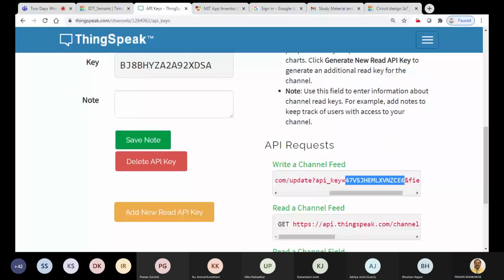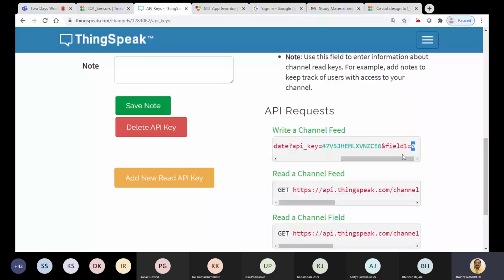And then what is written here? &field1=. Now what have we expected in field 1? The light. So whatever the 0 value is there, that 0 is your light value. So what is the format here? The & is there, it means that you have to again put the & and that will give you the other field value. We can write here &field2= so that will give you the field 2 value. So this is the format that we have to follow to write data to a ThingSpeak channel. Very simple concept.